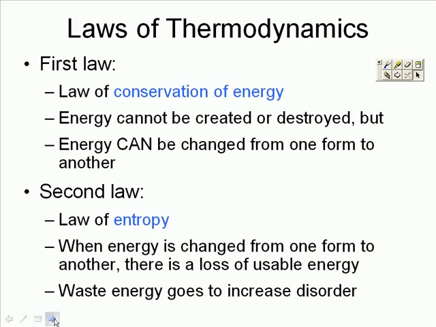When our muscles convert those carbohydrates into usable energy, we lose some of that as heat. This waste energy that we lose, this heat, goes to increase the disorder of the universe. It makes the universe a little less organized and a little more disordered.